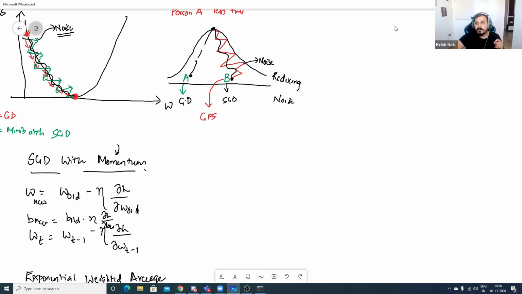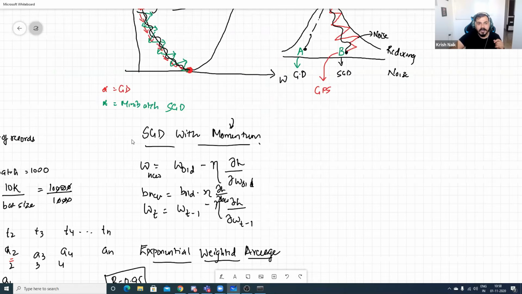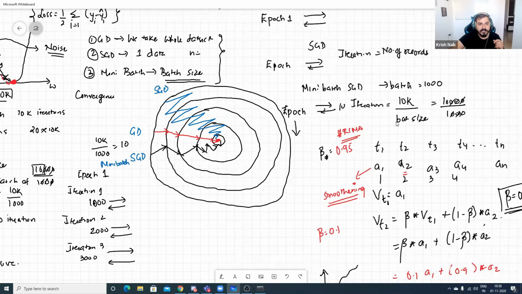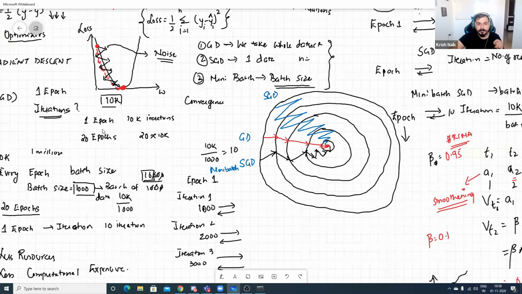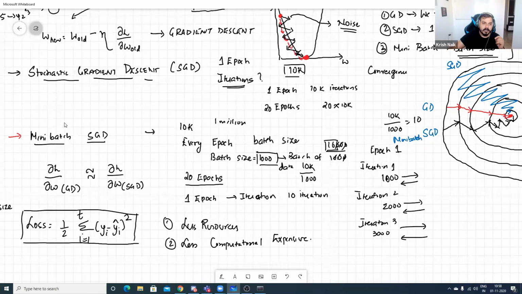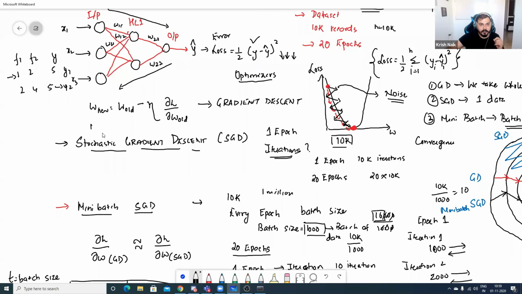Is there any formula for bias initialization technique? Bias will be randomly initialized. See, till now, I have just told about weight updation, right? Apart from weight updation, bias updation will also happen, with the same formula. It says bias new is equal to bias old minus learning rate times the derivative of loss with respect to bias old. This is the formula for both W new and bias new. Okay.